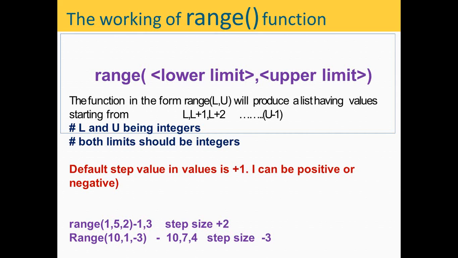The default step size in range function is +1. This can be negative or positive depending upon the requirement. For example, we'll write range(1, 5, 2), which will produce values 1, 3, where 2 is the step size. If this 2 is not written, this will produce values 1, 2, 3, 4. The next is range(10, 1, -3). Here the step size is -3. Minus 3 indicates that this will jump backwards. So it will produce values 10, 7, 4, as the last value 1 is excluded.